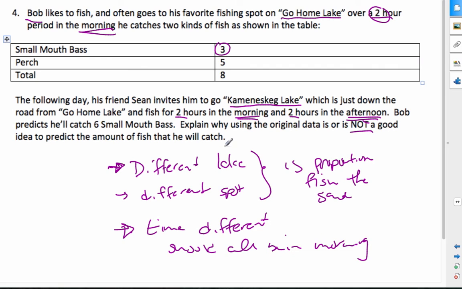Okay, so why is it a bad idea? Well, because it's a different lake, it's a different spot, it's a different time of the day. So it's for those reasons it's a bad idea to use this table to predict the future of his catches in Kamoenskag Lake.